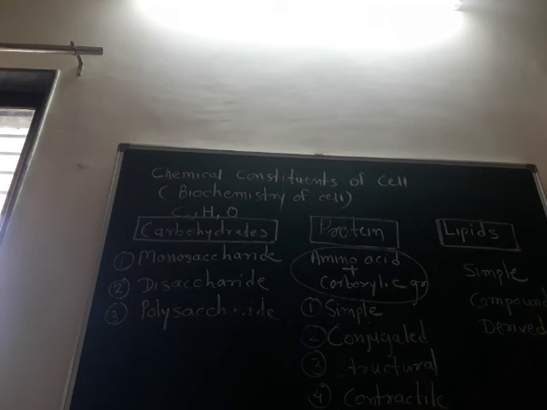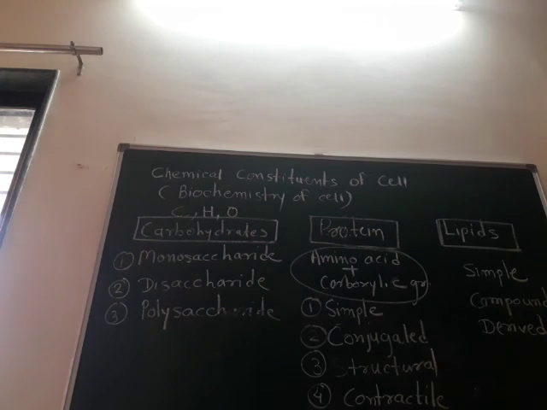Saturated fatty acids do not have any kind of double bond. For example, stearic acid and palmitic acid. Then unsaturated fatty acid: this fatty acid consists of one or more double bonds between the carbon atoms. For example, oleic acid or linoleic acid.